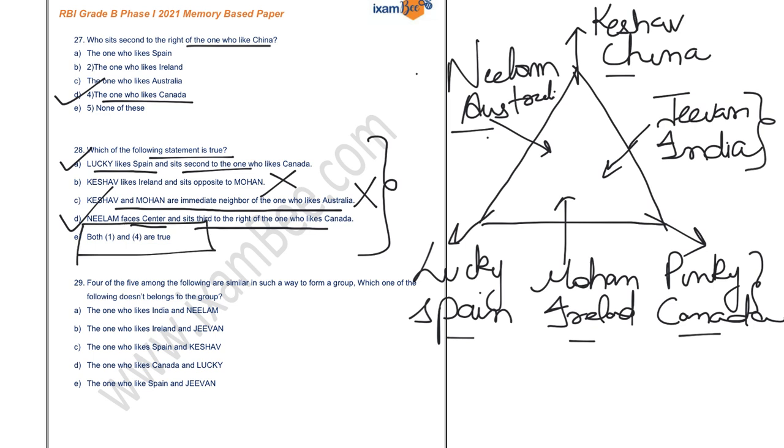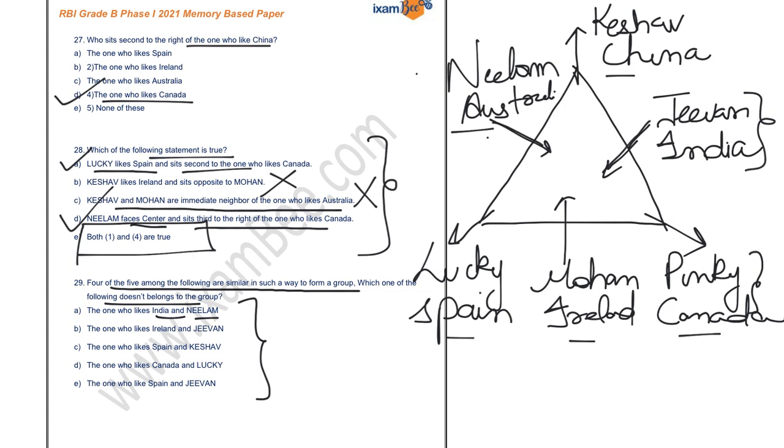Right. Now, in the next question, it is given to you that 4 of the 5 among the following are similar in such a way as to form a group. Which of the following does not belong to the group? Now, if you read all the options carefully, your first option states one who likes India and Neelam. So one who likes India is this one and Neelam is here.